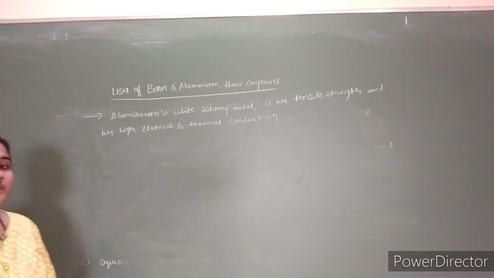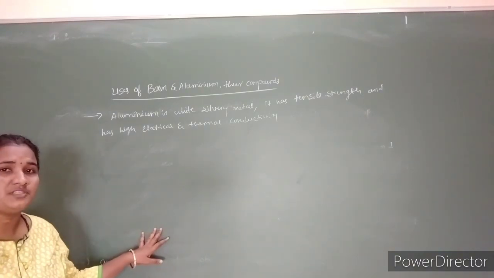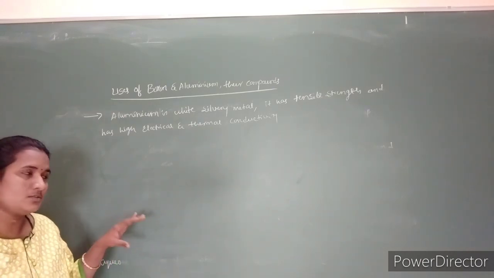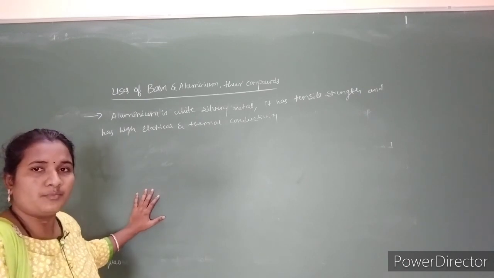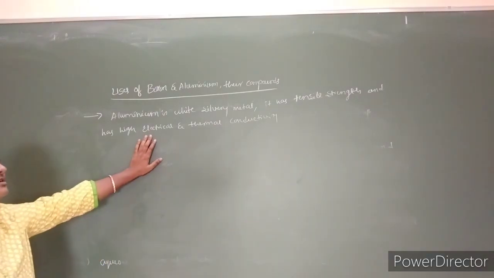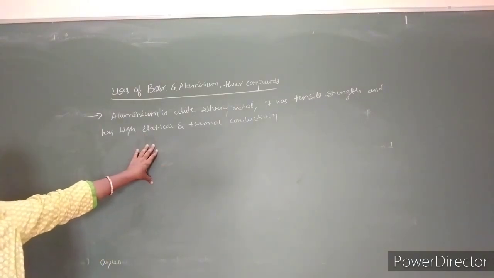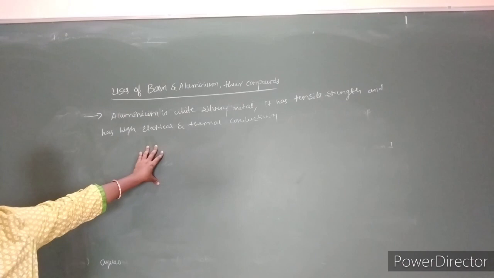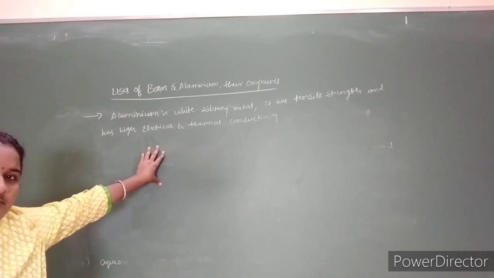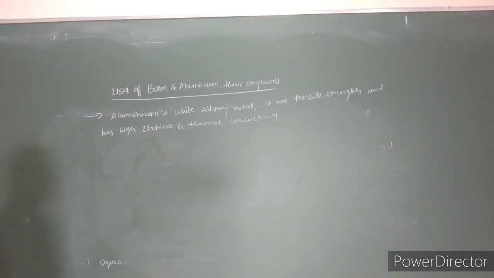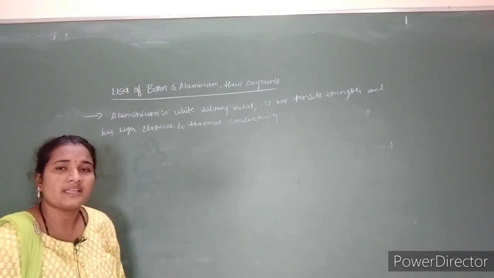So if you see the conduction produced by aluminum, it is twice that of the conduction produced by copper. Compared to copper, aluminum shows high electrical as well as thermal conduction. That's why it is used extensively in industry for the preparation of many kinds of alloys with copper, manganese, zinc, etc. So it has a variety of roles in industries.